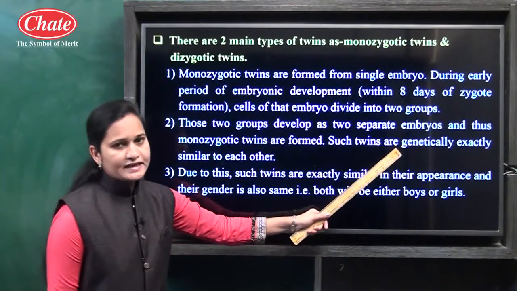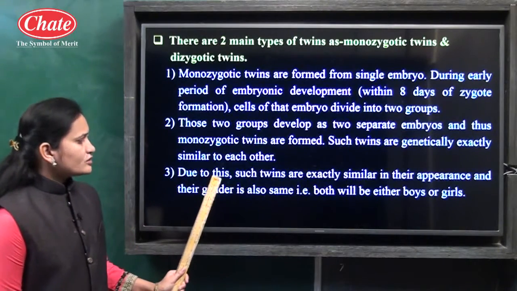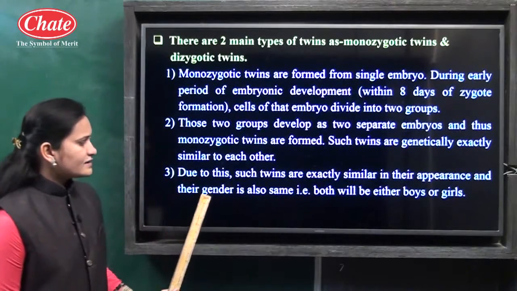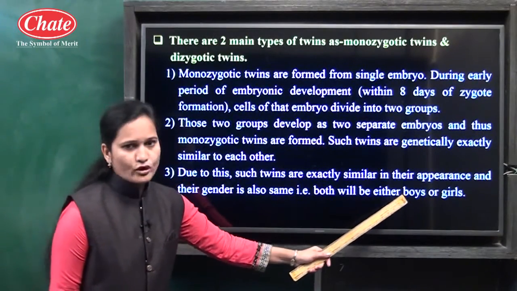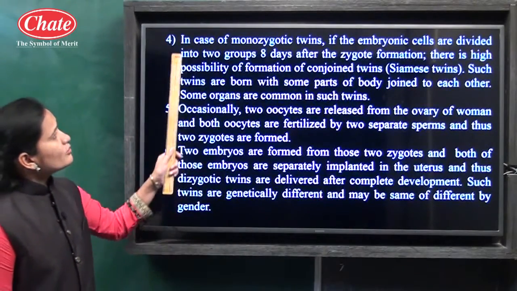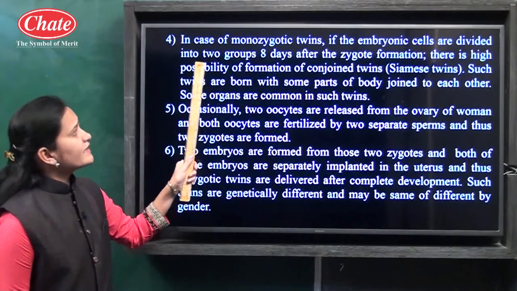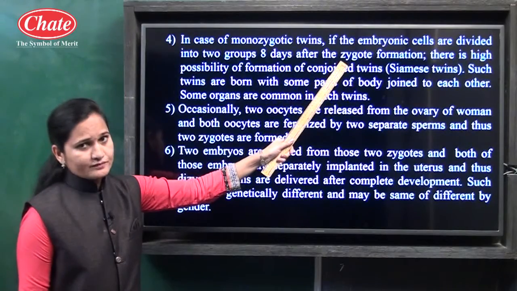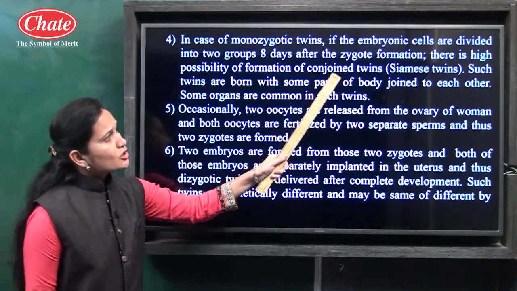Such twins are genetically exactly similar to each other. Due to this, they are exactly similar in appearance, and their gender is also the same, that is, both will be either boys or girls. In monozygotic twins, if the embryonic cells divide into two groups after 8 days of zygote formation, there is a high possibility of formation of conjoined twins.